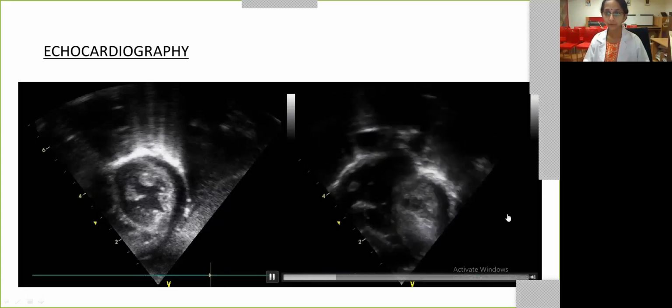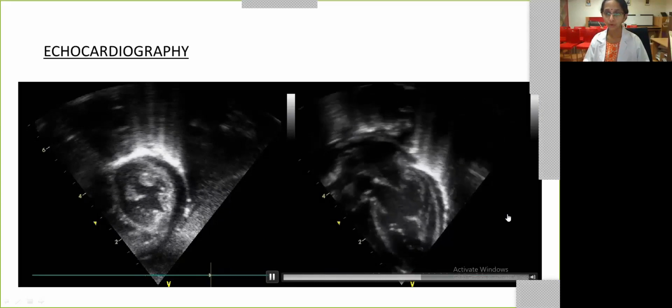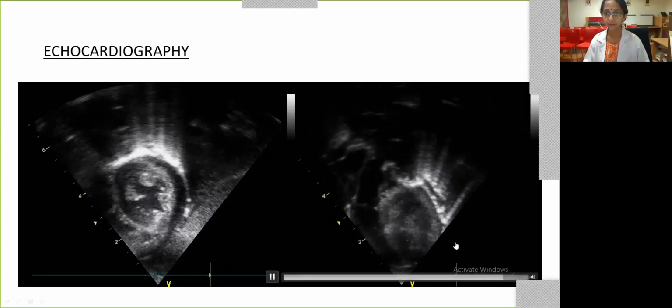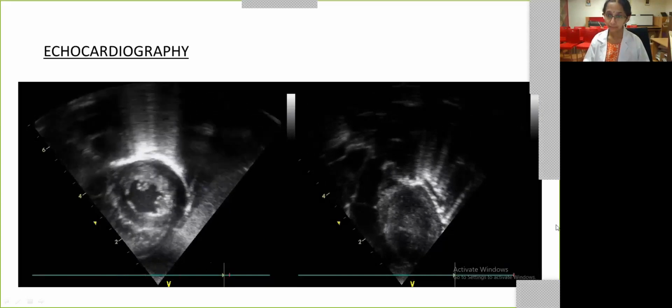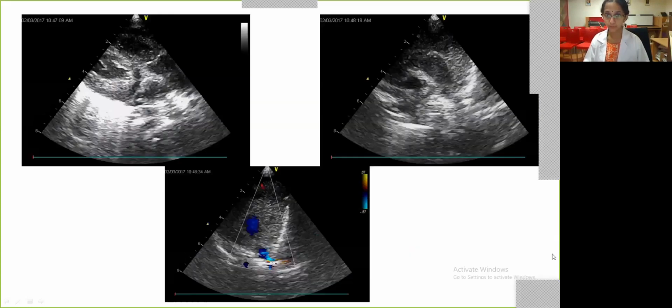In apical view, you can also see here that the left ventricle looks hypertrophic. You might see a PFO, which is shunting left to right with turbulence. An incidental pickup of a bicuspid aortic valve in long axis.